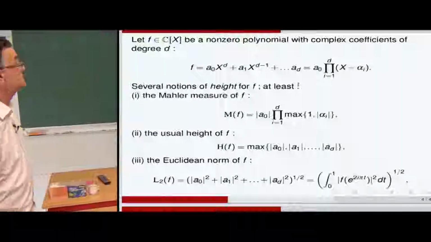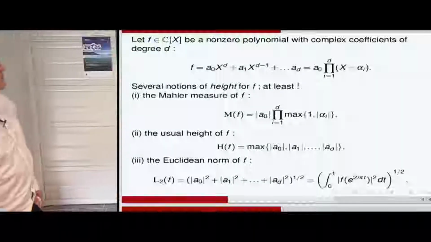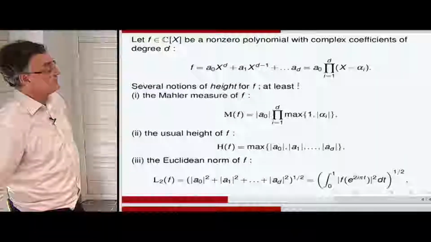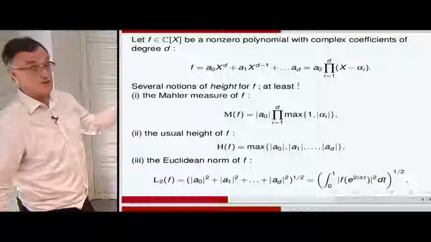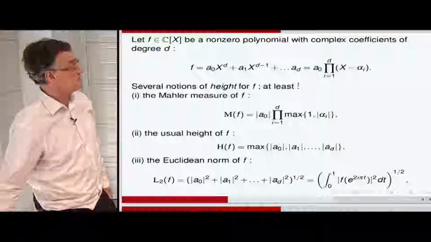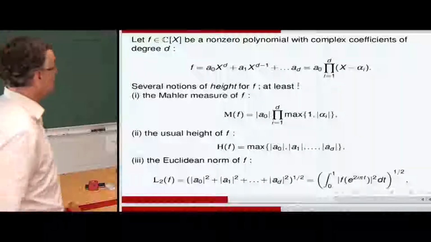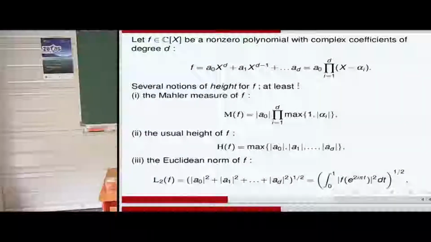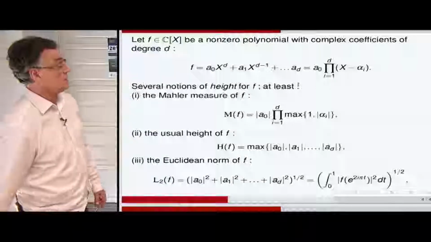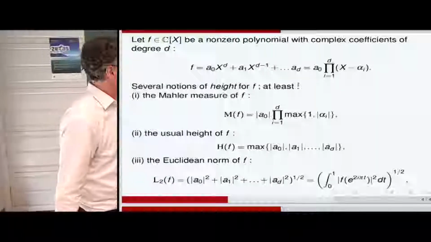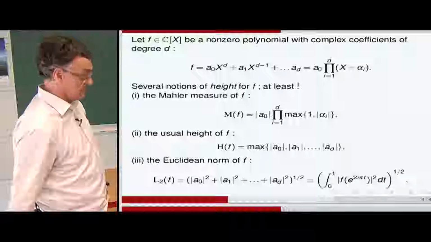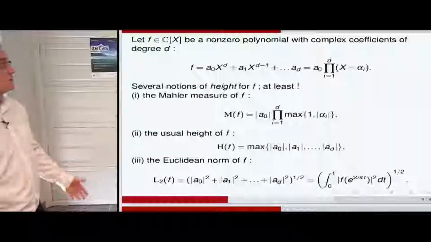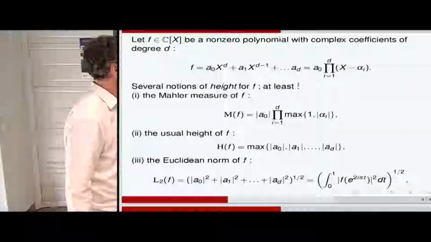Several notions of heights. So you take a non-zero polynomial like that. There is a Mahler measure. So the conjecture of Lehmer is concerned with the minoration of the Mahler measure. So you have it there written. So that the absolute value of the dominant coefficient times the product of the absolute values of the conjugates which are outside the closed unit disk.